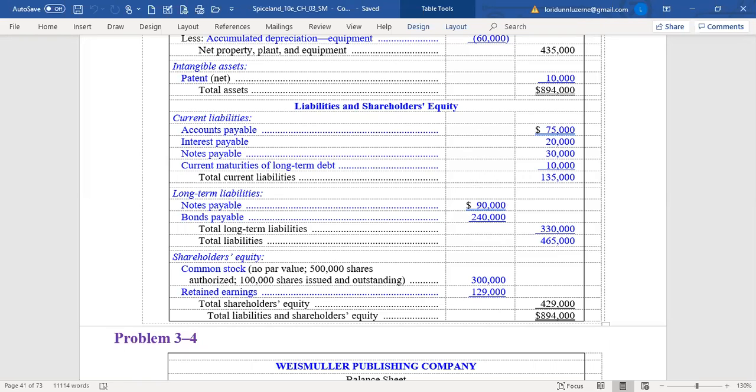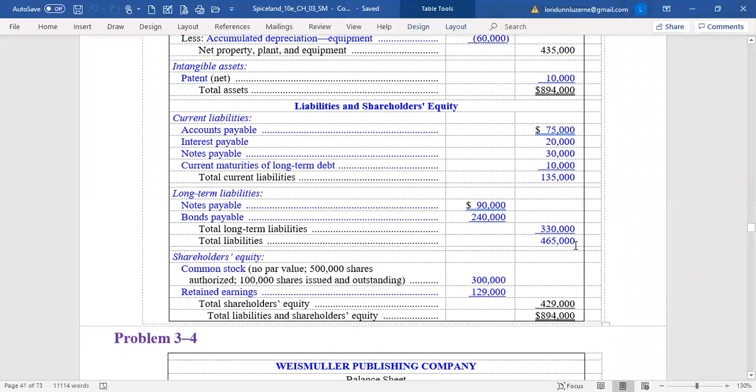No, so the assumption is, oh, they do tell us. They tell us those bonds are going to be paid off in 2024, and that was in additional information 3. So we know they're long-term. Add those two together, total long-term liabilities are $330,000. Add those to your current liabilities, total liabilities $465,000.